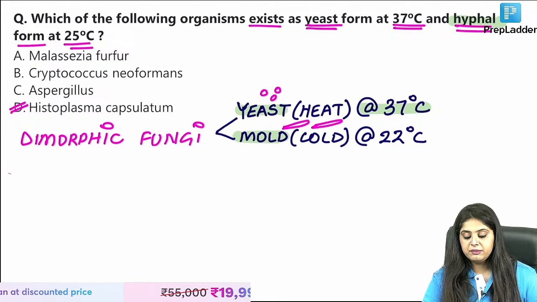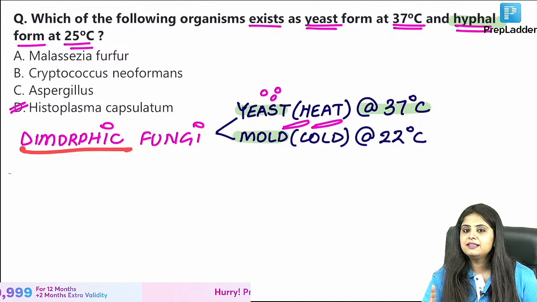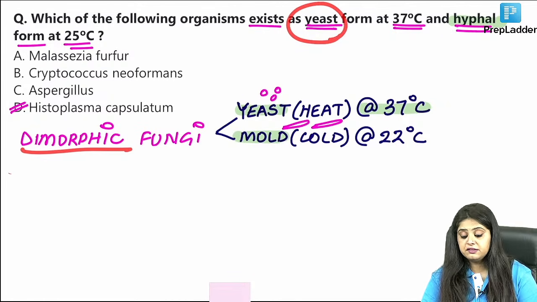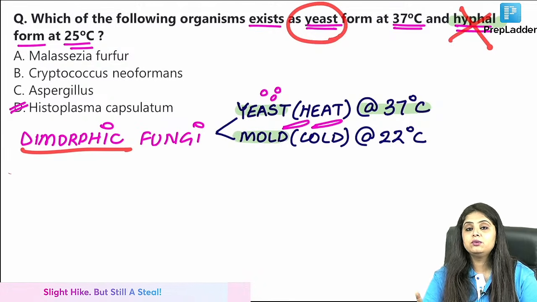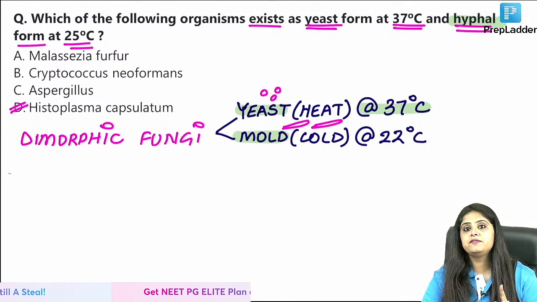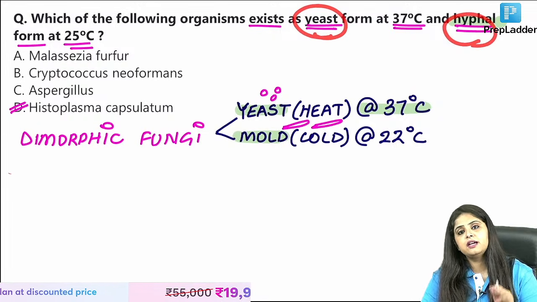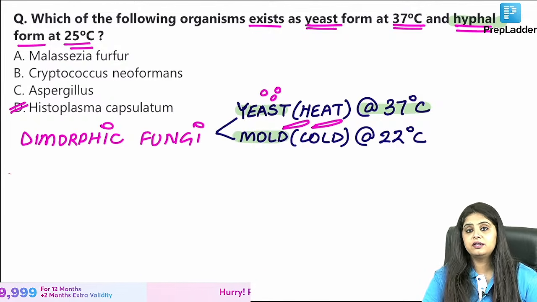Perfect. So now tell me, someone said candida also. No, candida is not a dimorphic fungus. I think what you're getting confused is that candida can exist in yeast but not hyphae. I want to correct you. Candida does not have true hyphae. In candida the word pseudohyphae will be written. If they would have mentioned yeast and pseudohyphae, then I would have thought of candida. Here hyphae was written, so this is not the candida thing.